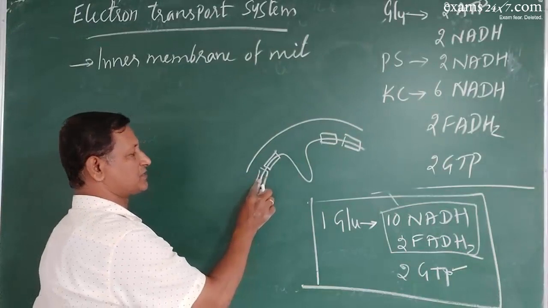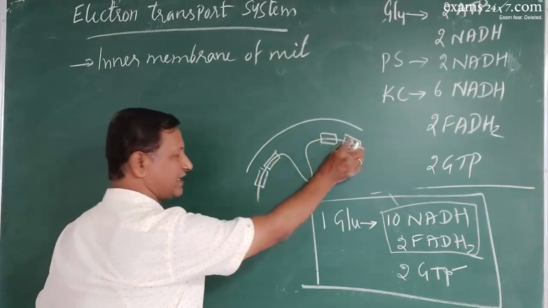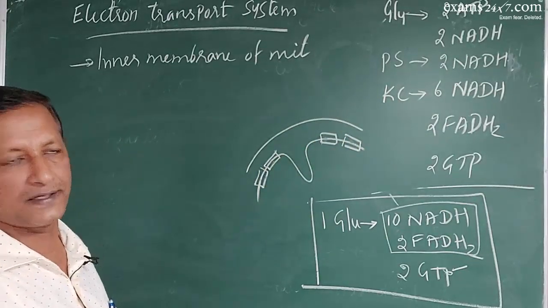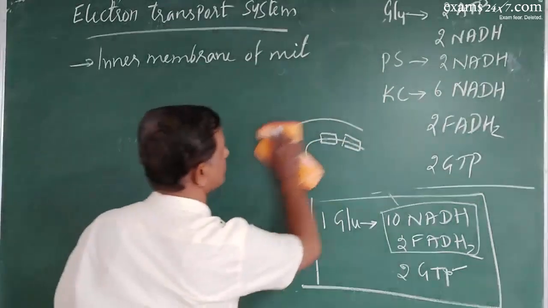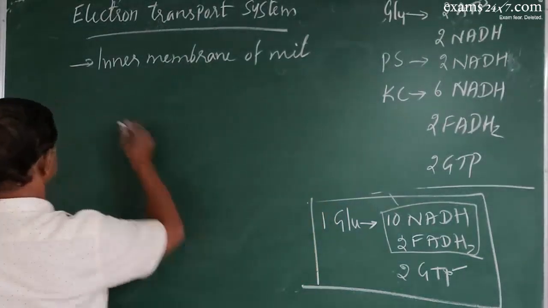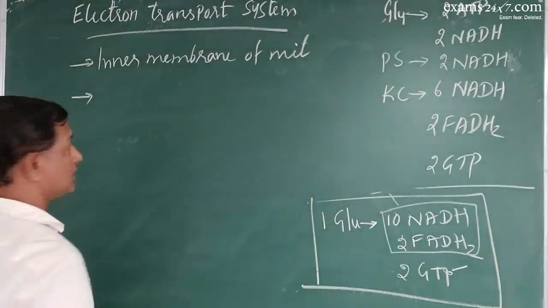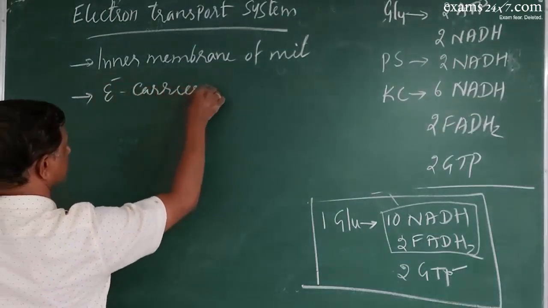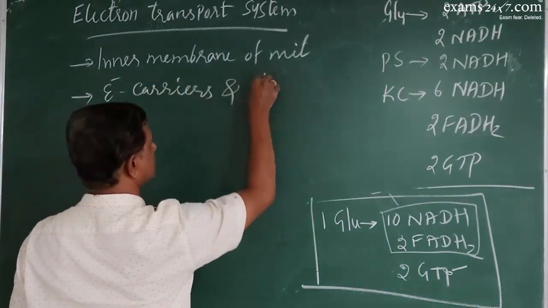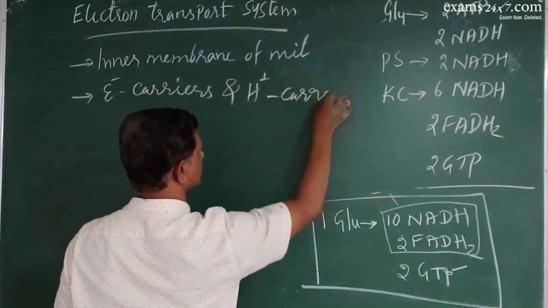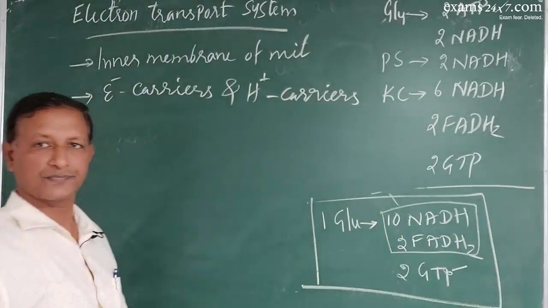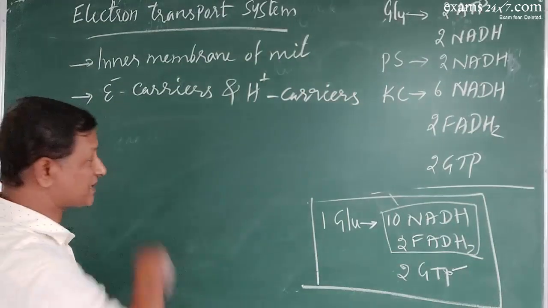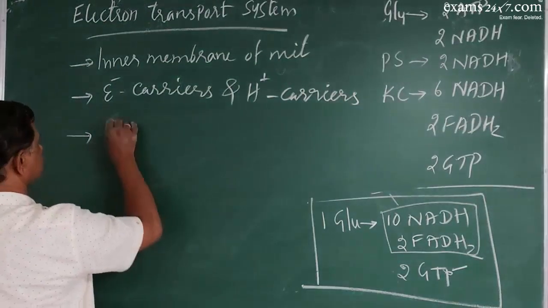This is one electron transport system, another ETS, another ETS, another ETS. So many ETS will be there all along the length of the inner membrane. So this will have the electron carriers and proton carriers, and it functions based on the principle of the redox process.